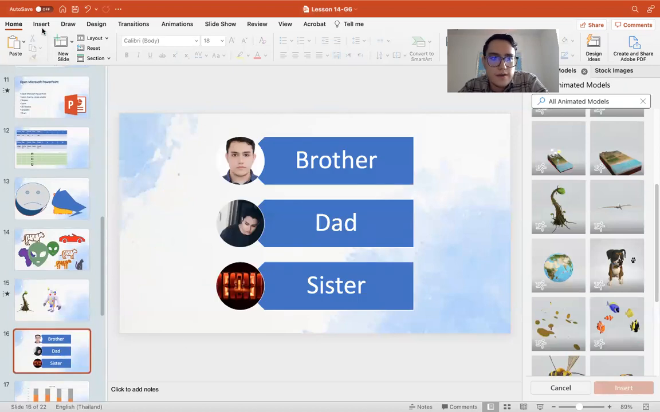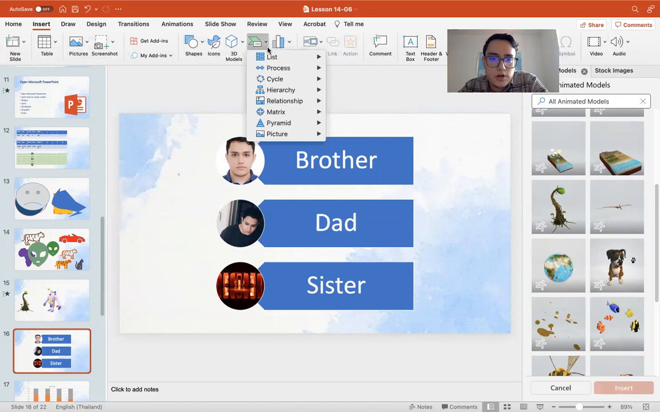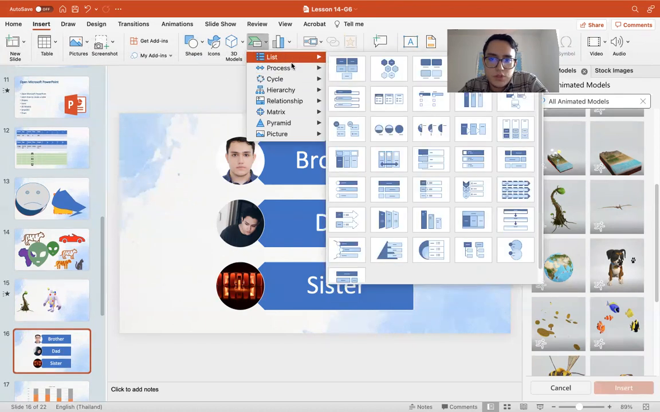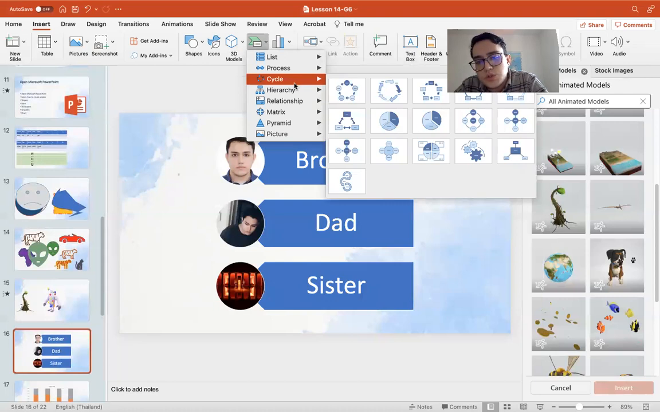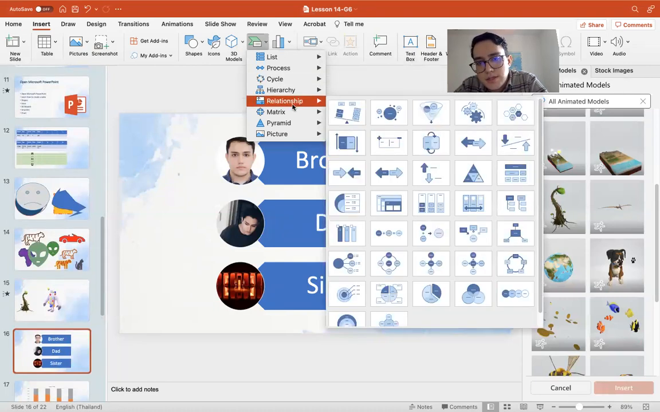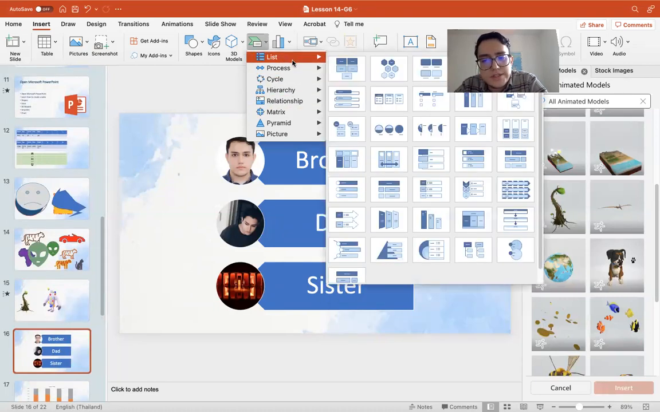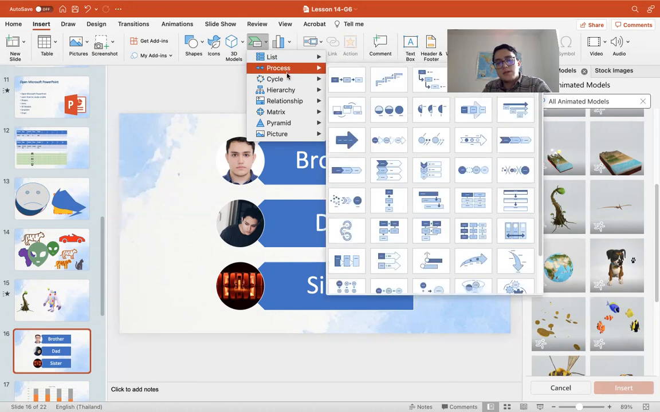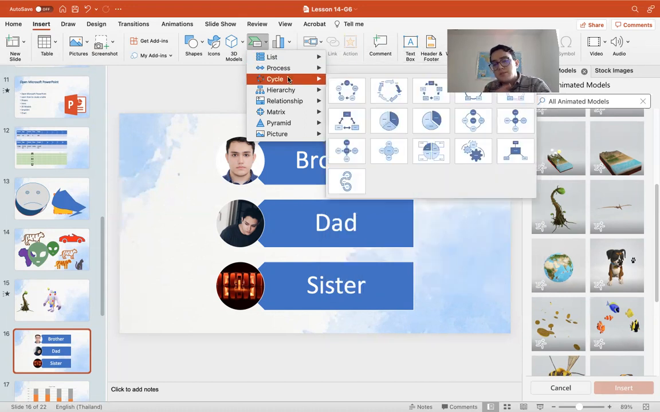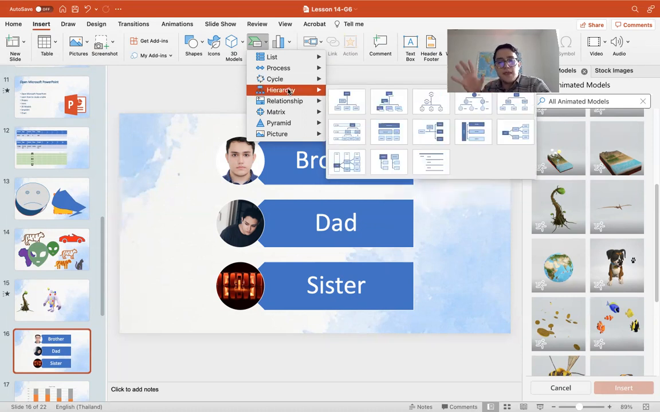Next, we have SmartArt. You can simply choose what kind of SmartArt you want to use. There are a lot of styles, which are different. List is basically just you list down the people or anything that you want to list down. Process is something that is connected and continuous. Cycle is similar, it is a process and connected. Hierarchy is, for example, a family tree or an organization.